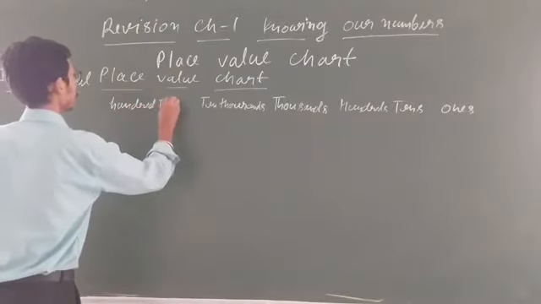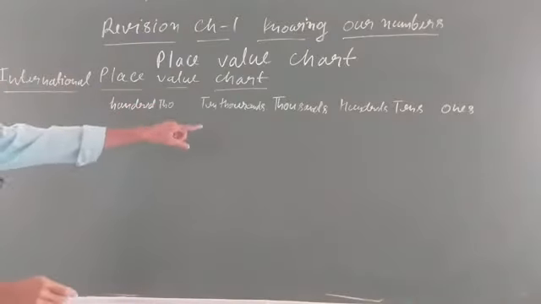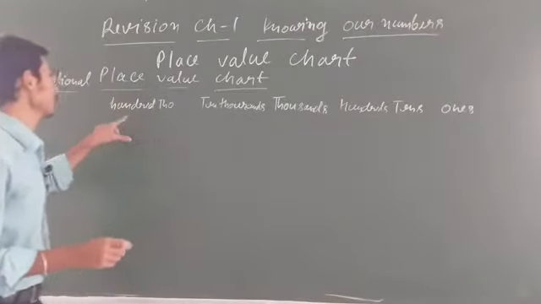Ones, tens, hundreds, thousands, 10,000, 100,000.